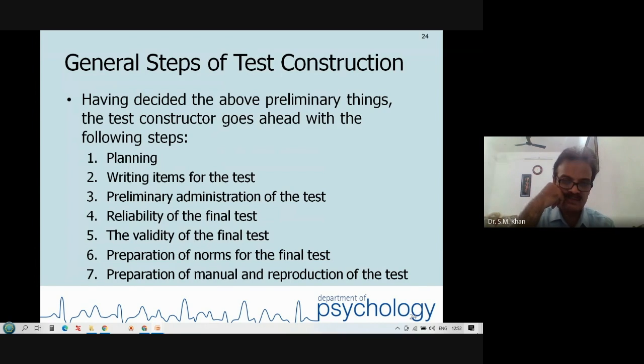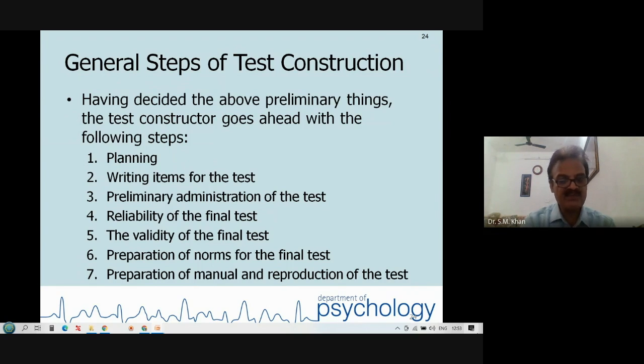Multiple choice, dichotomous, fill in the blanks, quiz, and different types of items you need to ensure. How you are going to score, and all this goes under planning. So test development itself starts from the planning.